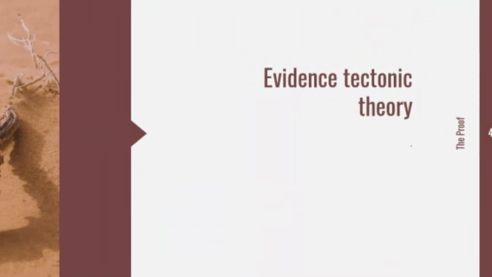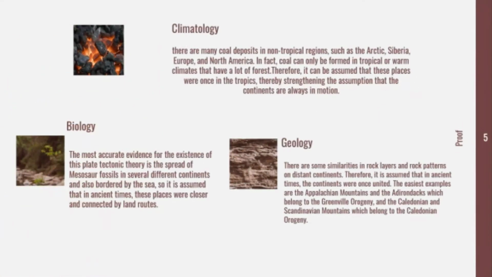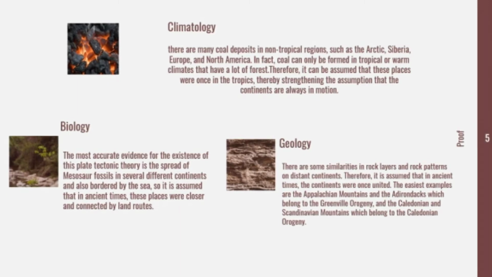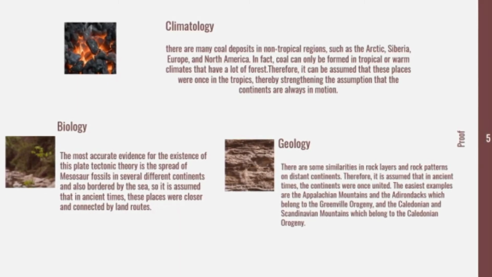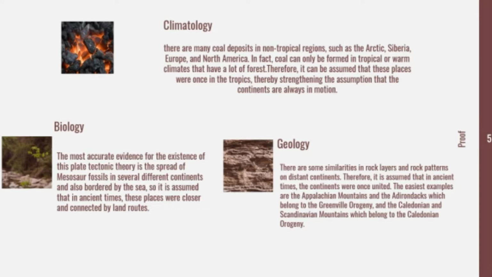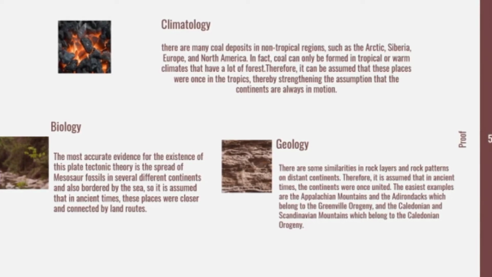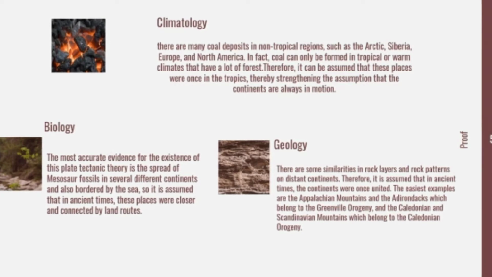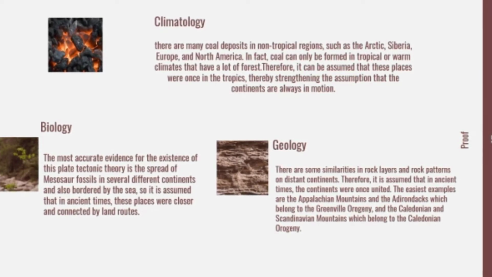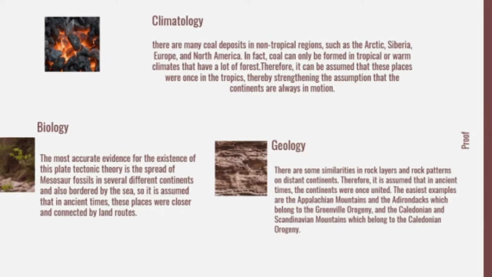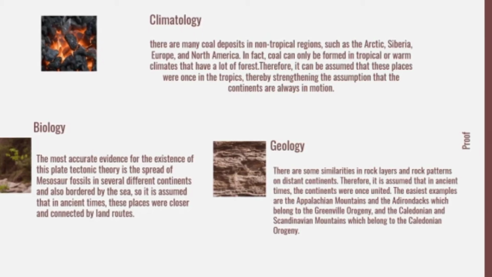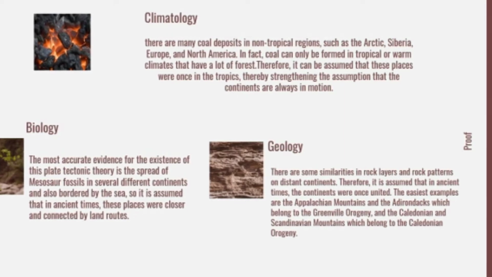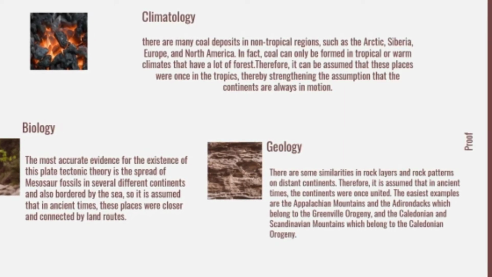Evidence for plate tectonic theory. The proof number one is climatology. There are many coal deposits in cold regions, such as the Arctic, Siberia, Europe, and North America. In fact, coal can only be formed in tropical or warm climates that have a lot of forests. Therefore, it can be assumed that these places were once in the tropics, thereby strengthening the assumption that the continents are always in motion.